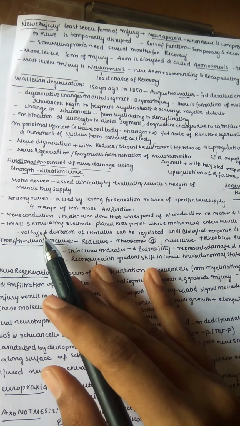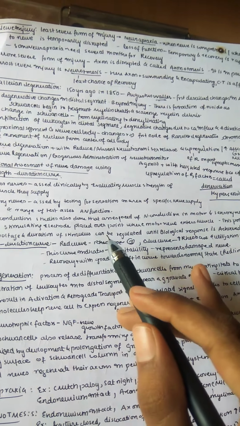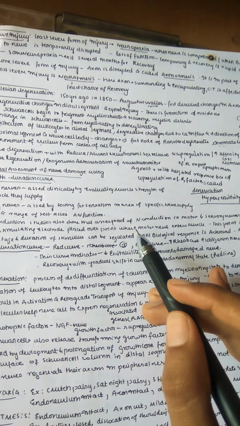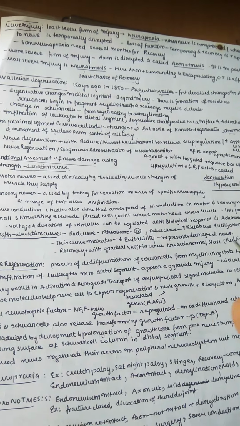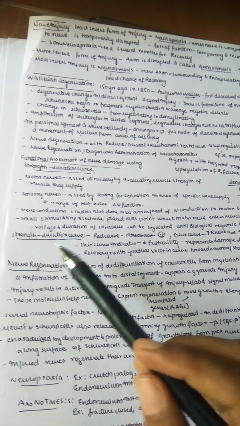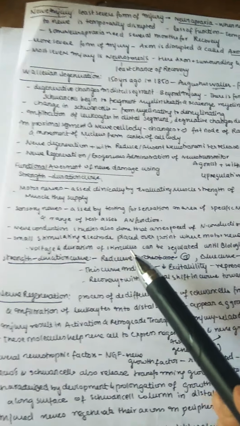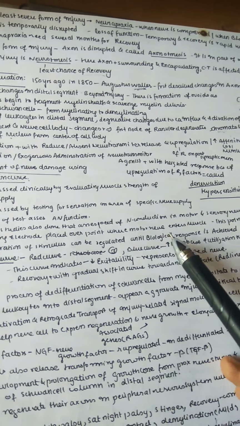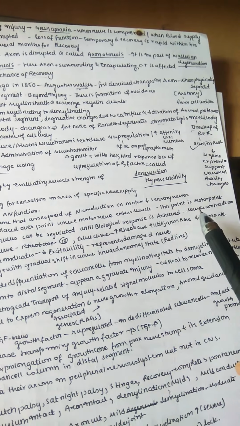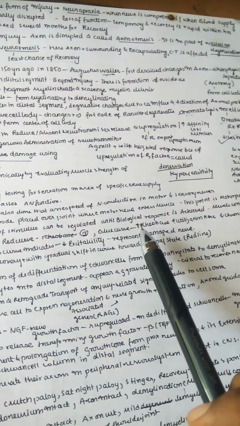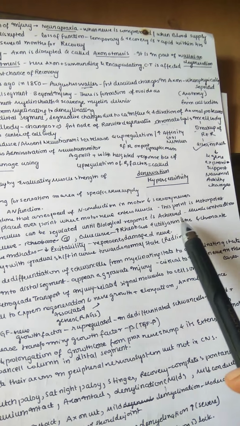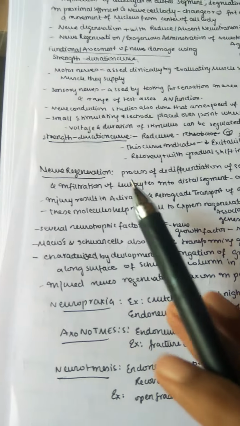Nerve conduction studies are also done to assess the speed of nerve conduction in motor and sensory nerves. A small stimulating electrode is placed over the point where the motor nerve enters the muscle, and this point is the motor point. This is important. The voltage and duration of the stimulus are varied until the biological response is achieved, that is nothing but a muscle contraction.